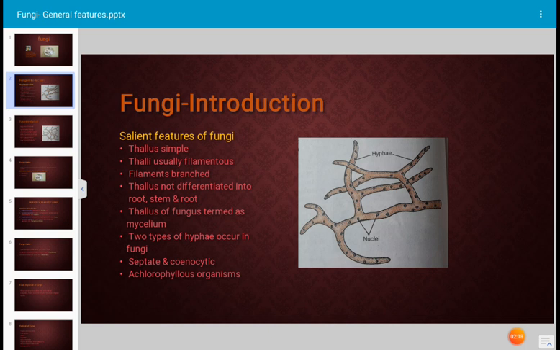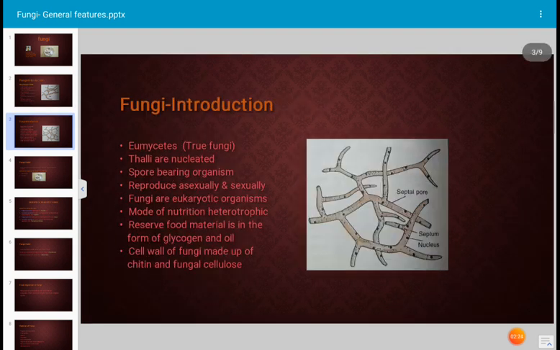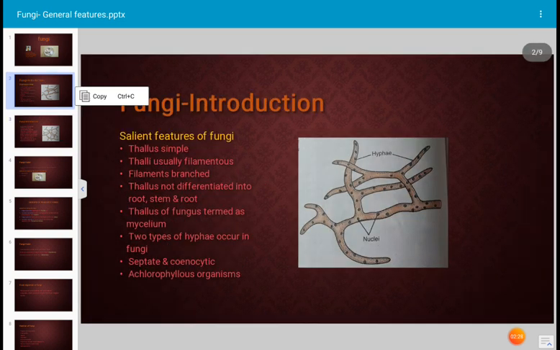Cytoplasm is there, and nuclei are present in the cytoplasm, freely suspended in the cytoplasm. This is the cenocytic mycelium. Cenocytic mycelium is also known as non-septate mycelium.